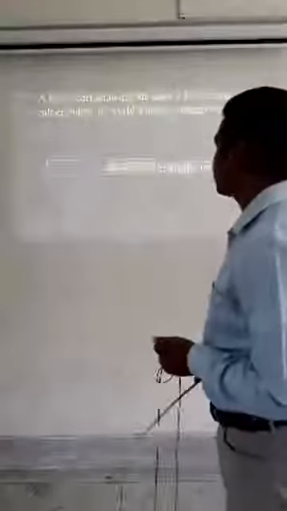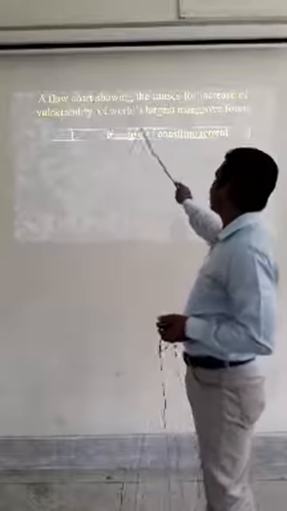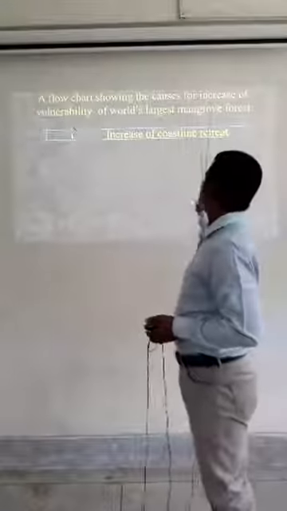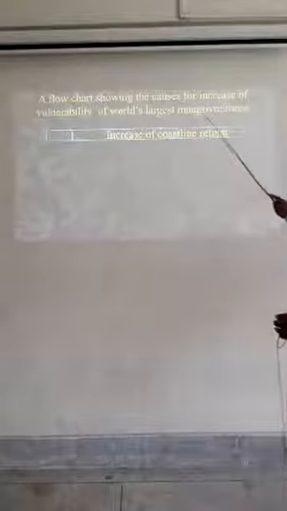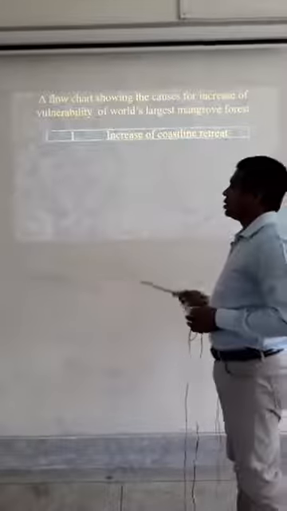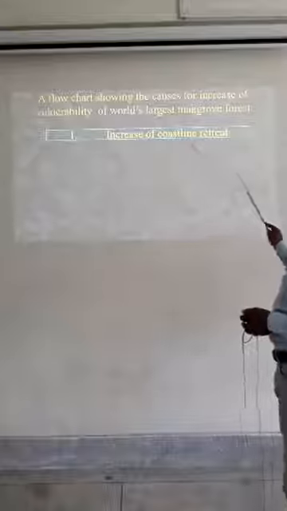That is the flowchart: a flowchart showing the causes for increase of vulnerability of the world's largest mangrove forest. One is done for you, that is increase of coastline retreat.